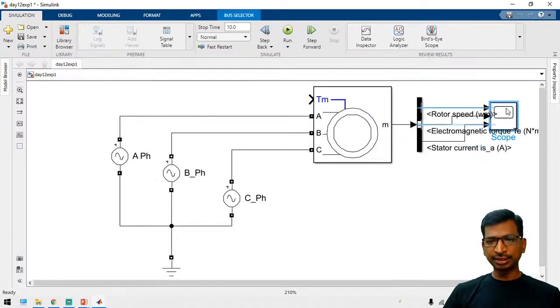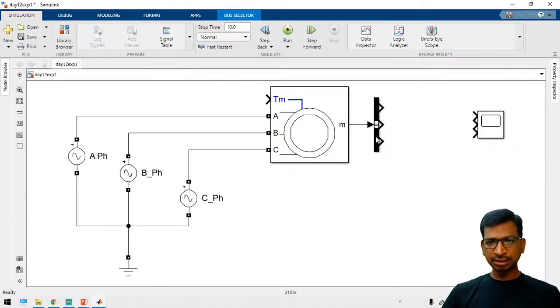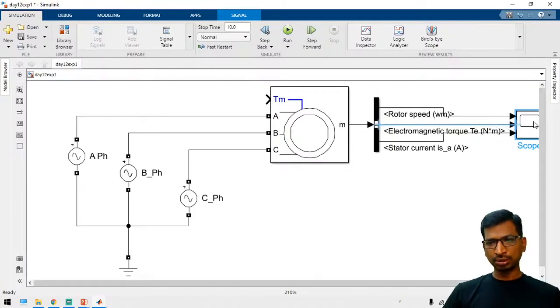To connect all the terminals, choose the component, hold Ctrl, and left click on the targeted block. Now you can connect all these components.